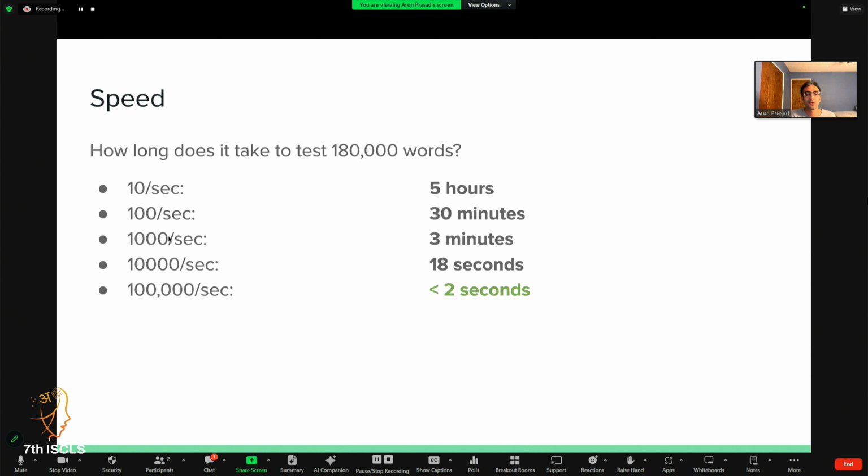But with each order of magnitude improvement that you get, it becomes easier and easier to test. And ideally, we're aiming for this threshold here of 100,000 words per second, which means that if you can do something like that, you can test a code change incredibly rapidly, which makes it easy to iterate and build out the program and make sure it's well-formed.